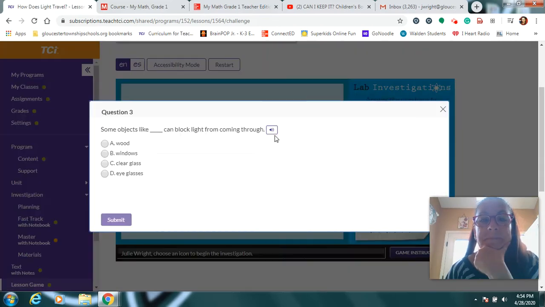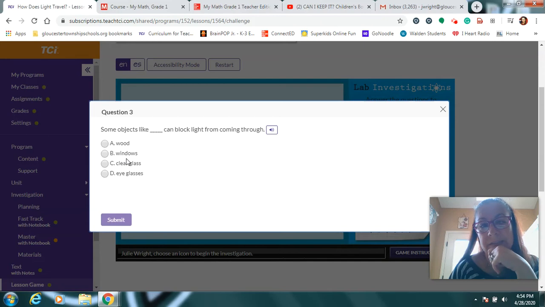Here's another one. Some objects, like blank, can block light from coming through. So we're looking for something that will block the light. Remember that great experiment you did? It's going to block it and no light will shine through it at all. Well, if light wouldn't go through my eyeglasses, would I be able to see? That can't be it. Does light go through clear glass? Well, again, what's in my glasses? It's clear and light does go through, so it's not blocking the light.